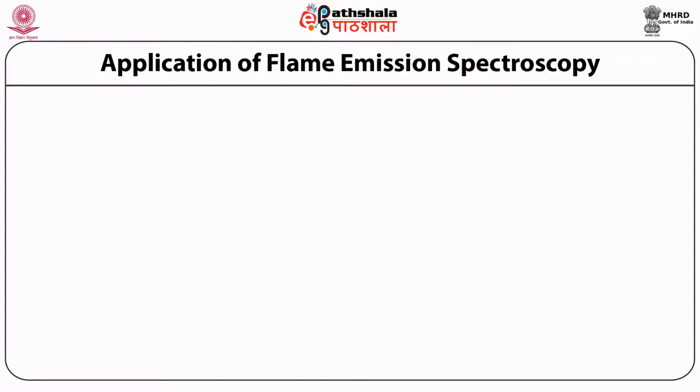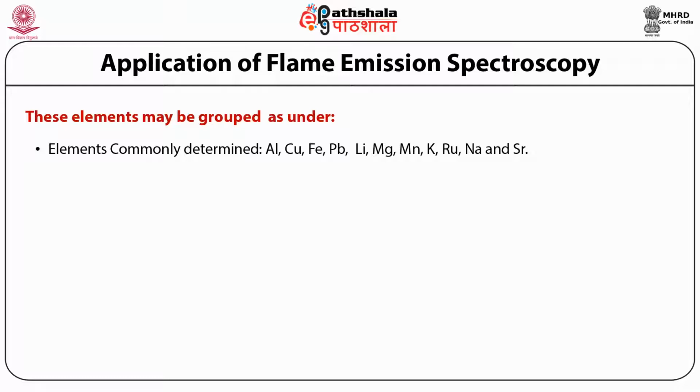Flame emission spectroscopy has been used for the study of different metal ions in different substances. The application and technique can vary depending upon the sample available and the source of the sample. The elements are grouped into different categories, like the elements commonly determined in most samples: aluminum, copper, iron, lead, lithium, magnesium, manganese, potassium, rubidium, sodium, and strontium.